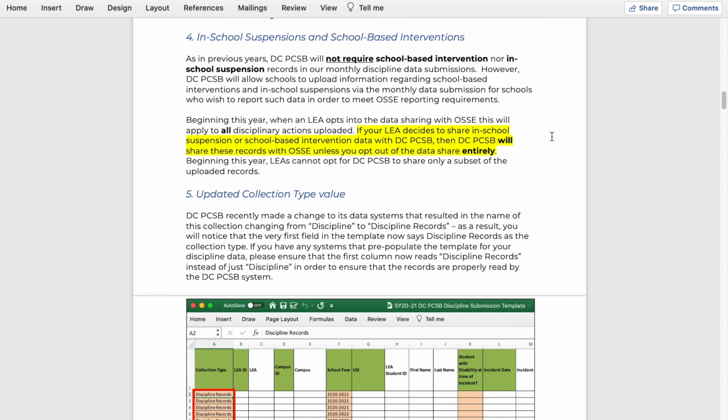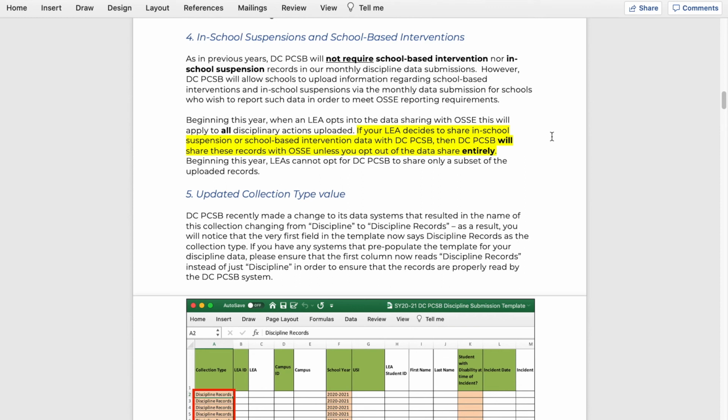It just means that you'll have to work with OSSI at the end of the year to either certify that you don't have any of those types of records or send them to OSSI directly. The reason this is in the changes section is because in the past, when schools have opted into the data share, we've gone an extra step to say, do you also want us to include in-school suspensions and school-based interventions?